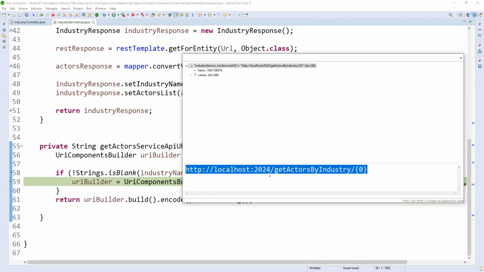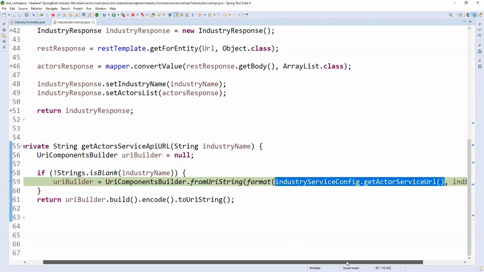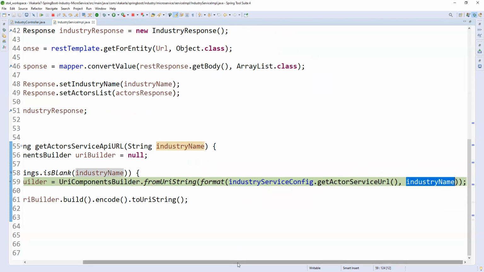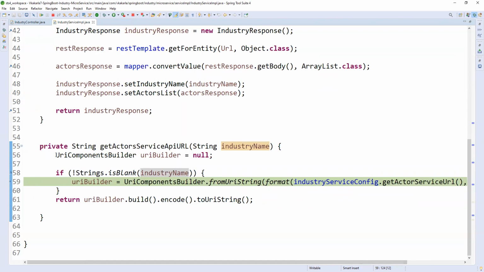This URL is configured in our application.properties file, so it comes with the placeholder. We pass the industry name, and it replaces the placeholder with the help of UriComponentsBuilder. You can prepare your URL dynamically using this.